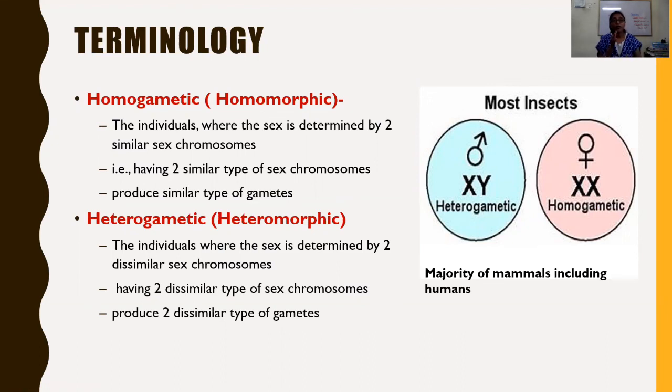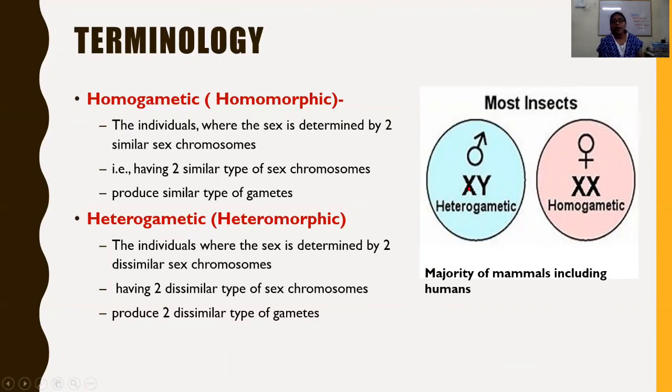The number of chromosomes is reduced to half in the gametes: the 22 pairs of autosomes become 22 autosomes, and the one pair of sex chromosomes, which remains in the normal diploid cell, becomes only one sex chromosome in the gamete. So all the eggs contain only one X chromosome. That's why they are homogametic.